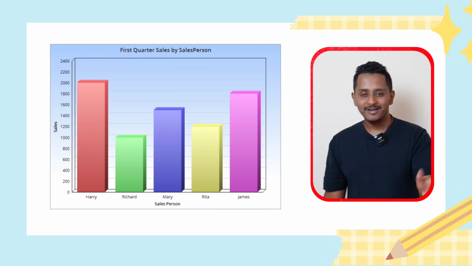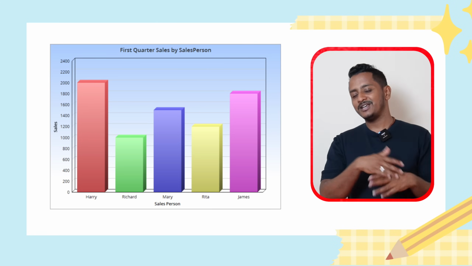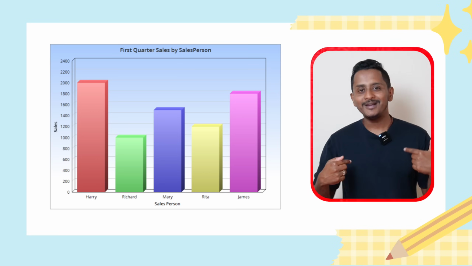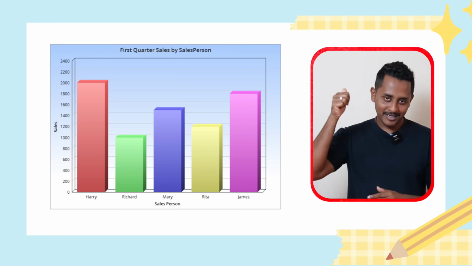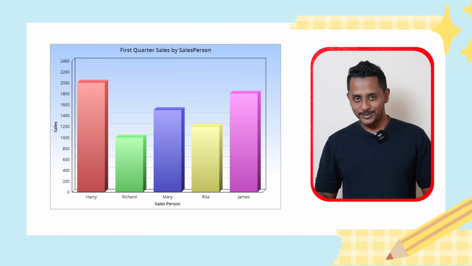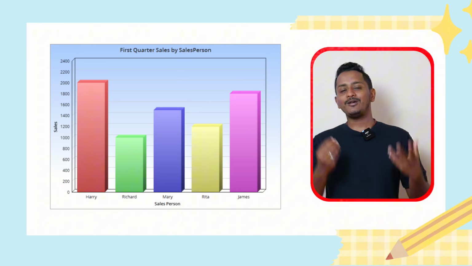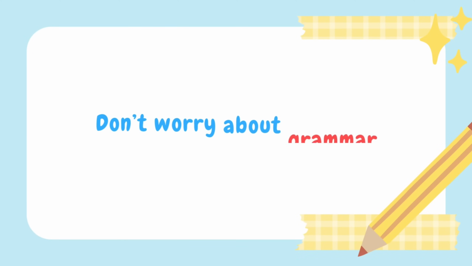Whether you pick up Harry, Richard, or you like Mary, Rita, James, doesn't matter. What the software likes from you is your flow, the fluency. You give that, you are a king. You don't, now you know what you become. As simple as that. Work on this. Don't worry about grammar. Don't worry about logic.